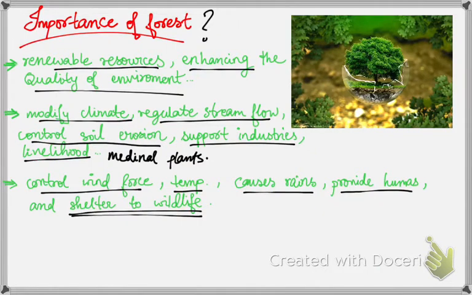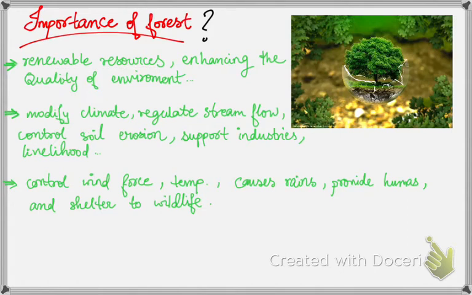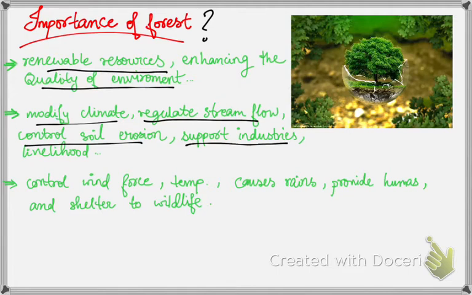Now we'll be seeing the importance of forest before starting the types of vegetation topic. What is the importance of forest in natural environment? So firstly, they are renewable resources. They enhance the quality of environment. Secondly, they modify the local climate, they control the soil erosion, regulate the stream flow, they support industrialization.